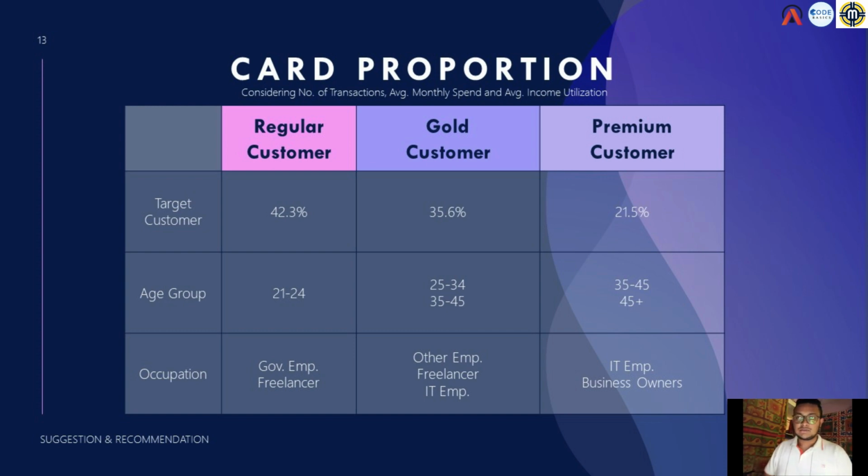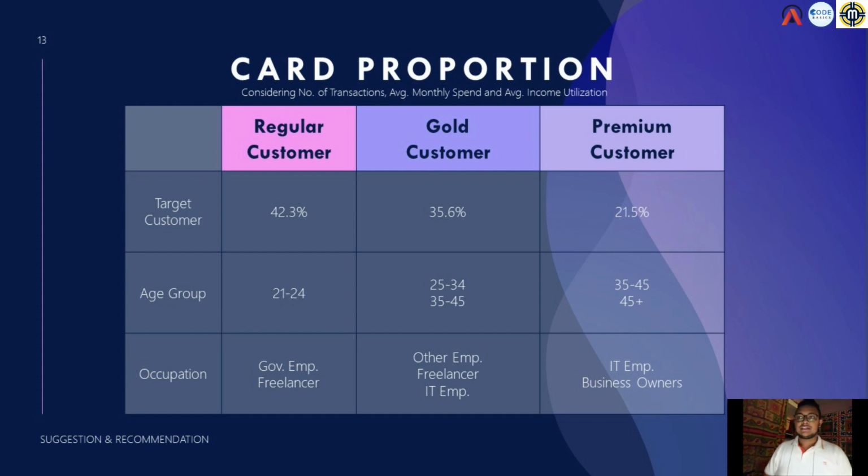So we target the regular customer category by the age group of 21 to 24, the gold customer category for the age groups of 25 to 35 and 35 to 45, and the premium customer category for the 35 to 45 and 45 plus age groups. By occupation, we target the regular customer category for government employees and freelancers, the gold customer category for other salaried employees, freelancers and IT salaried employees, and the premium customer category for IT salaried employees and business owners.